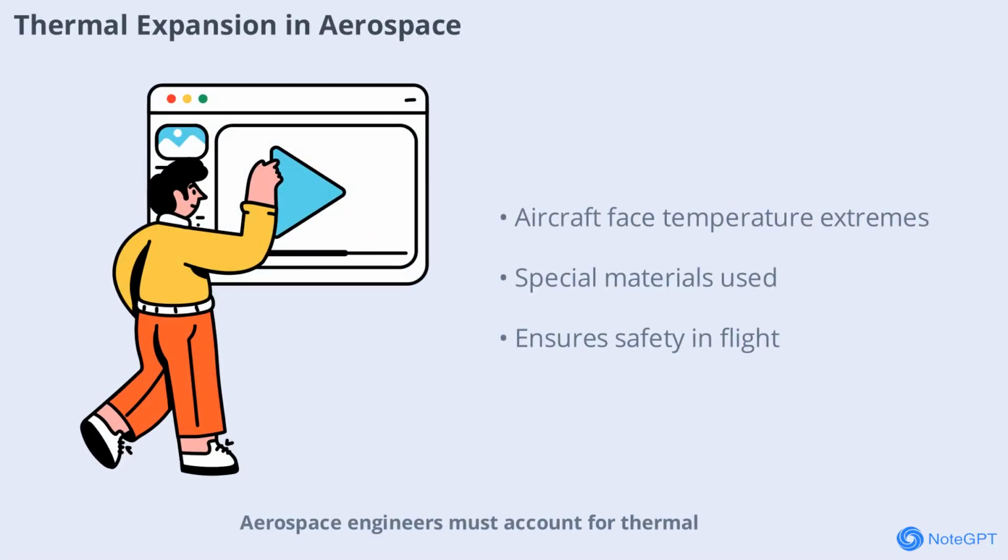Aerospace engineers must account for thermal expansion when designing aircraft and spacecraft. As these vehicles move through different environments, their materials experience extreme temperature changes. Expansion and contraction can affect performance and safety, so engineers use specialized materials and designs to manage these effects. This careful planning ensures that aerospace vehicles remain reliable in the harshest conditions.